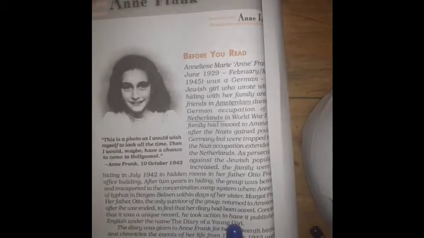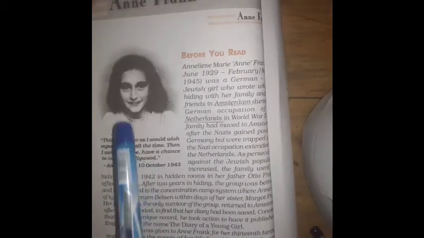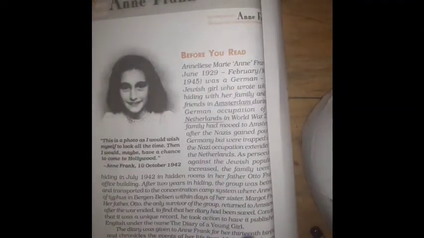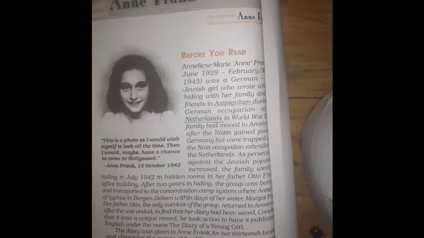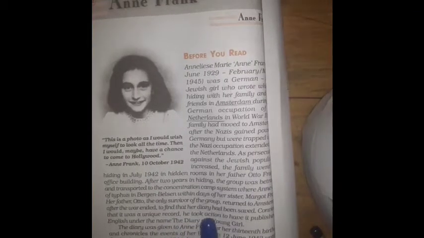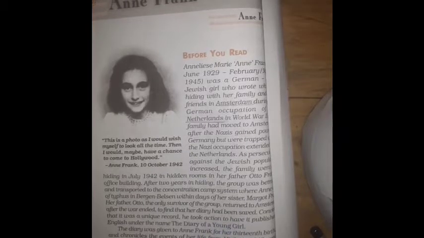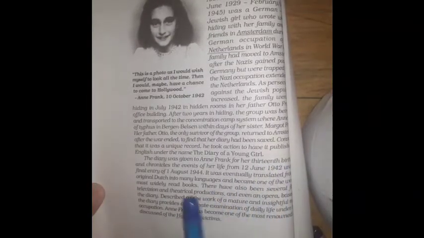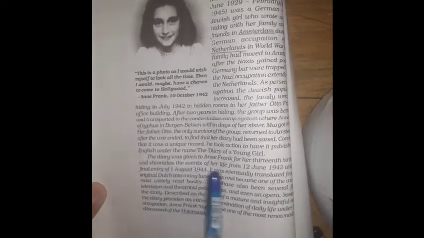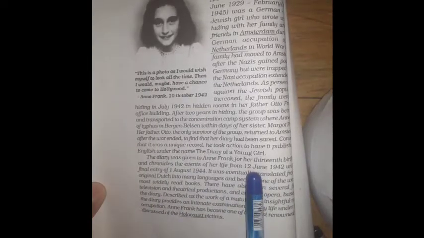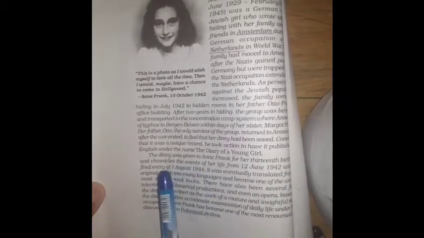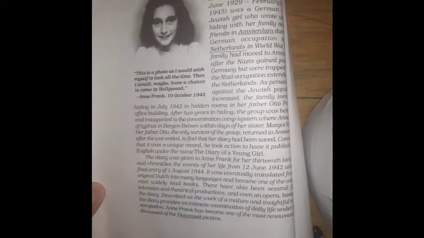Diary of a Young Girl is a very long novel, okay? So this is from the Diary of Anne Frank, extracted from this novel. When it was published, it became one of the best sellers in the world. The next paragraph says this diary was given to Anne Frank for her 13th birthday. It chronicles the series of events of her life from June 12, 1942 till the final entry of 1st August 1944. That was the final entry of her diary.